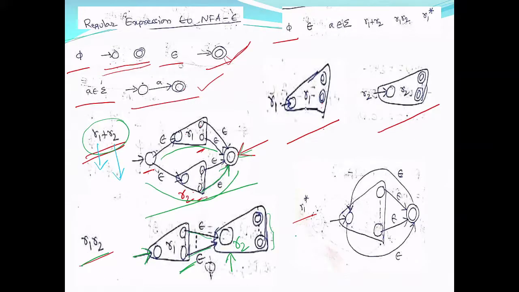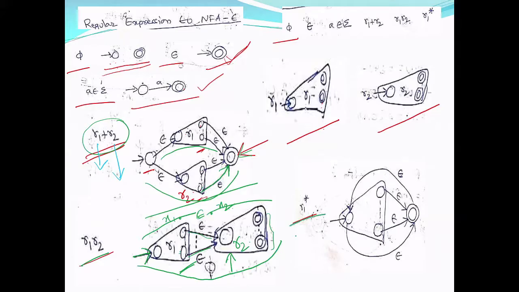So if you want to accept some string in this NFA epsilon, first you have to go through R1, followed by R2. In between there is epsilon, but any string concatenated with epsilon will be the same string. If this is x1 and this is x2, x1 epsilon x2 will be x1 x2. So whatever string you give to this, if it is accepted here, it is nothing but a string from R1 concatenated with a string from R2. That is how it has been designed.